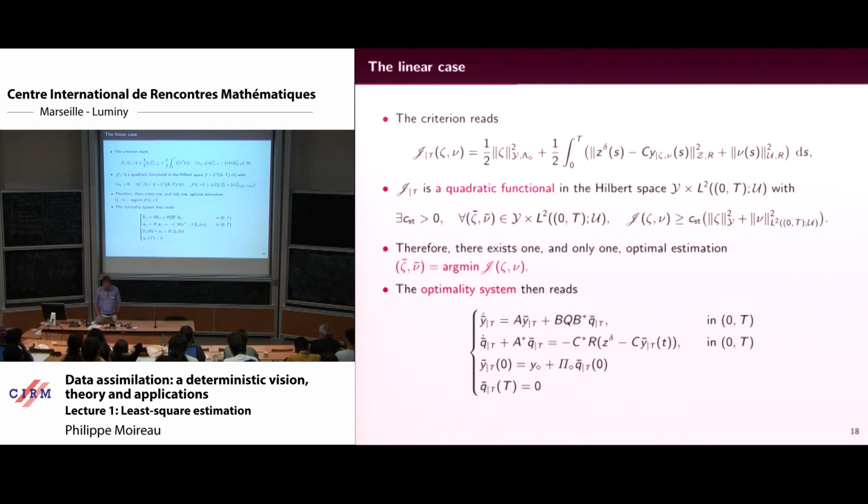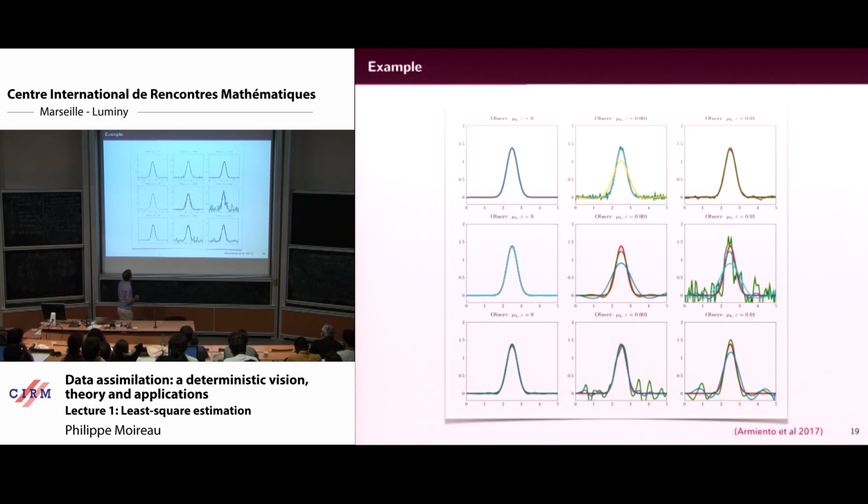Actually, it works perfectly. So I go back to my previous problem of estimating my initial condition from one moment. From the first moment, when I don't have any error in my observation, I get that. So first moment of order 0, order 1, order 2, and then I add some measurement error.